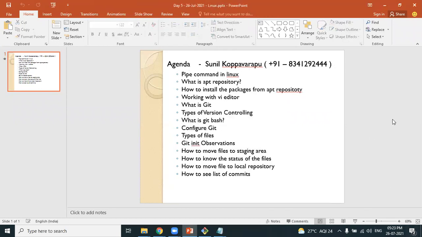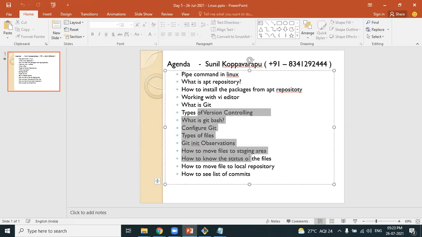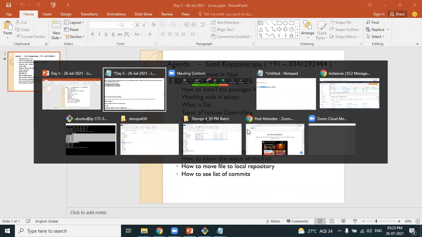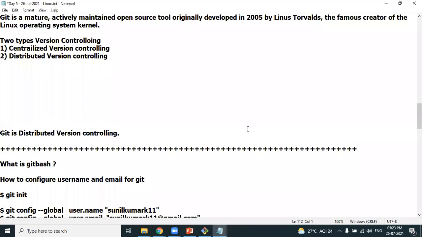We have only 7 to 8 minutes remaining, which is not enough. So I don't want to start practicals of Git in today's session. You understood Git is a version controlling and source code management tool, and how we can manage different versions of the source code. Practicals of Git will start in tomorrow's session.